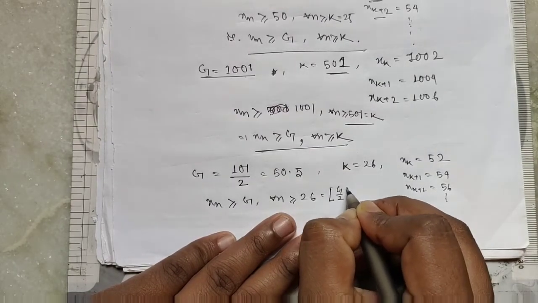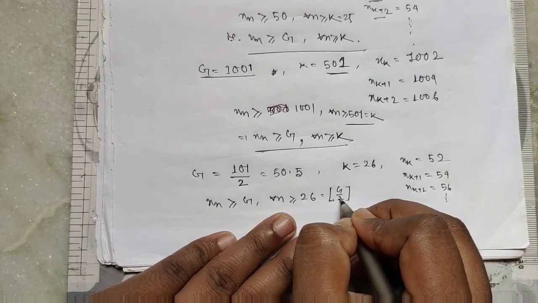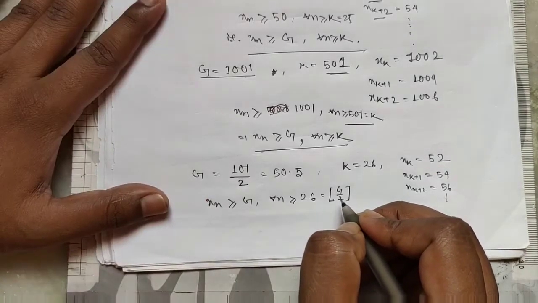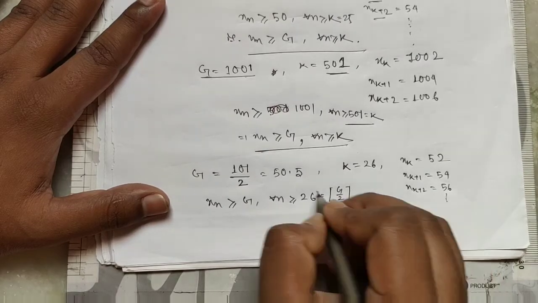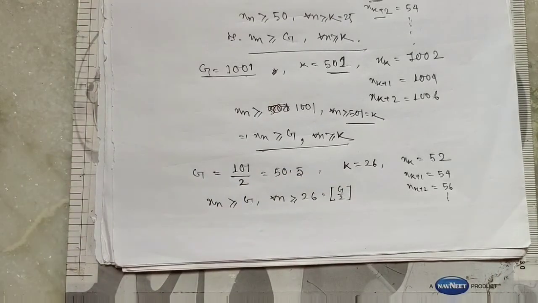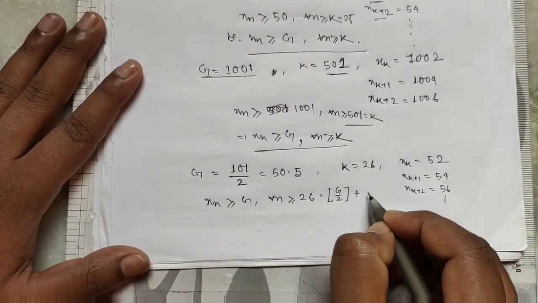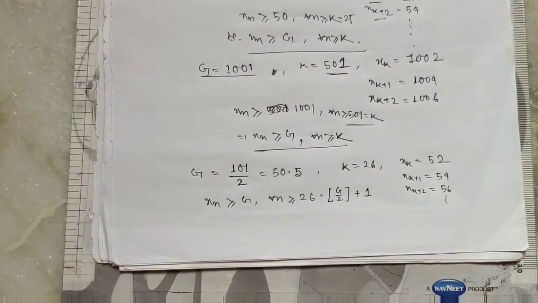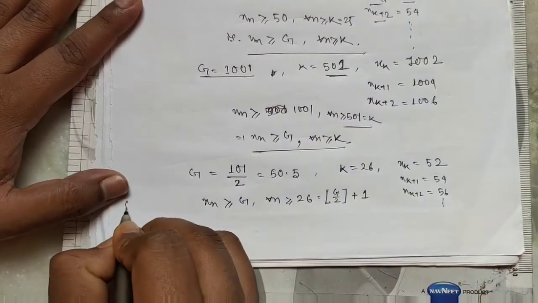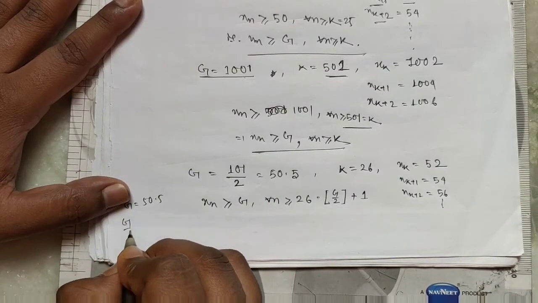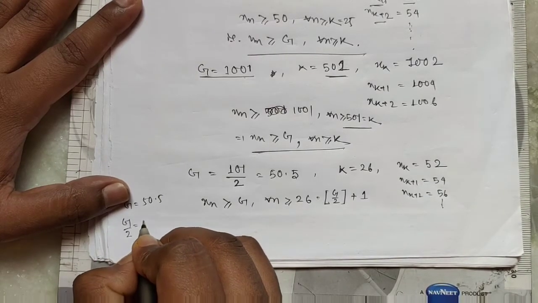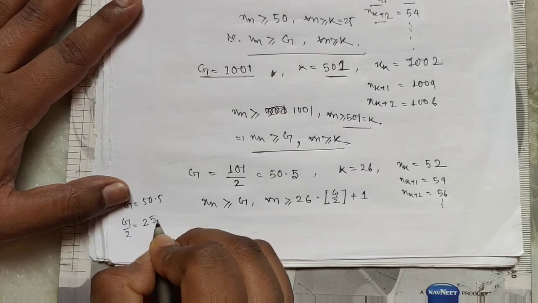This can take the floor of g by 2 plus 1, because g equals 50.5, so g by 2 equals 25 point something.